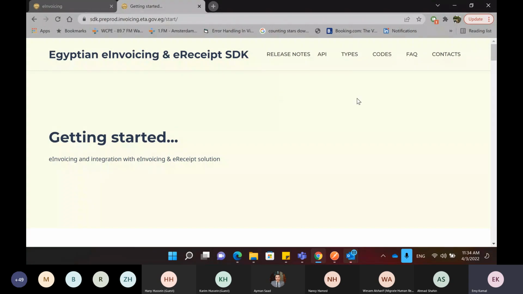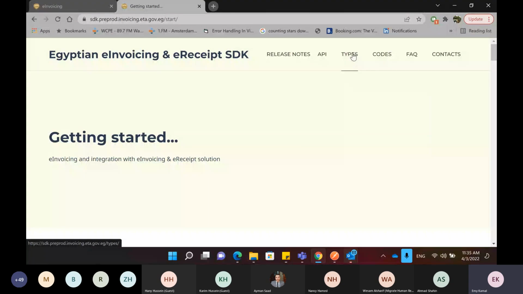We have common APIs, which are the APIs used commonly between the e-invoicing and the e-receipt solution, and we have the APIs specifically for e-invoicing and the APIs for e-receipt, which is the new part and the area that we will be covering in today's session. We also have the types, the codes, frequently asked questions and contacts, and we will be going through all of these during this session.